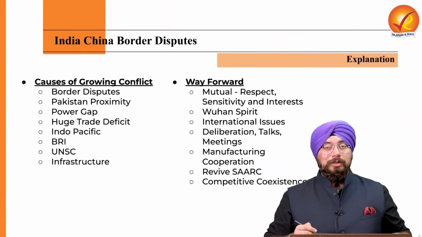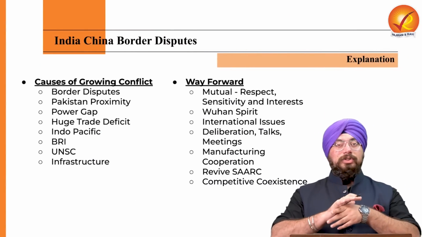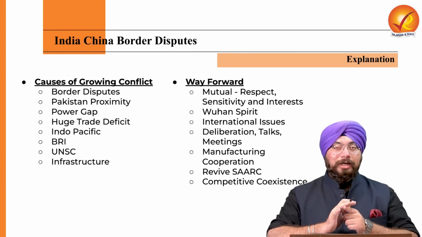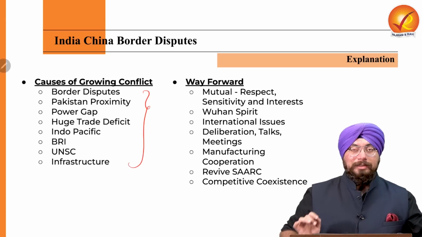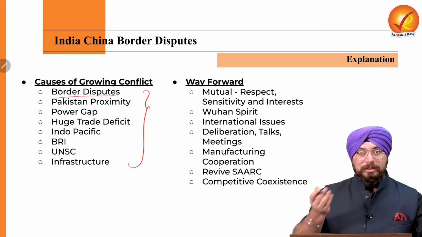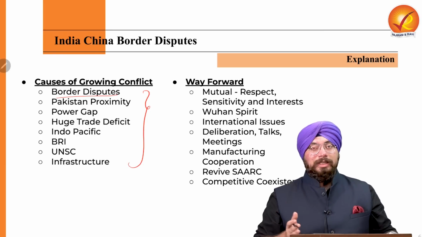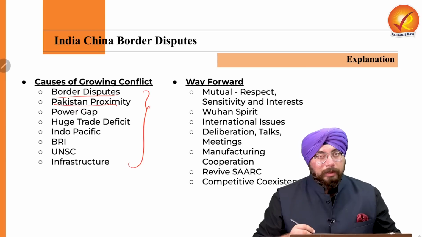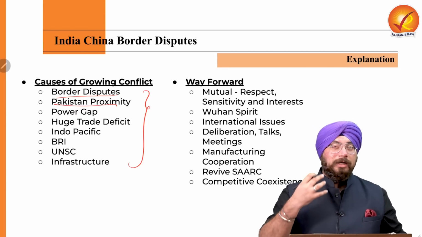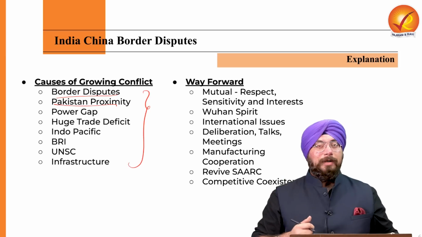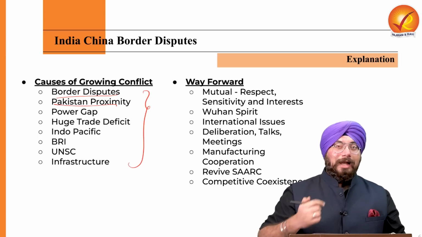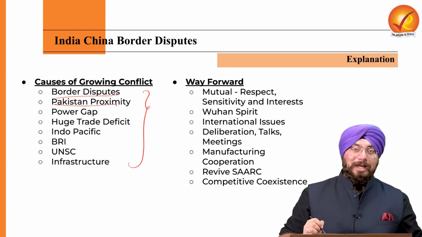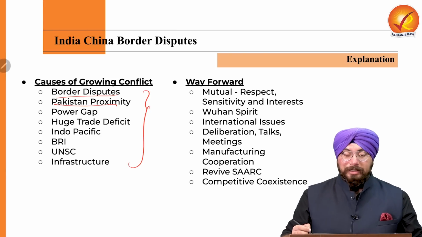Now, if we talk about the causes of the conflict, why India and China are in so much rivalry, what are the causes of the conflict between India and China, there would be these many conflicts. First is obviously the border disputes, which we already discussed. But alongside border disputes, China's proximity with Pakistan has been very, very close recently. So China has become a very close economic and defense partner of Pakistan. With Pakistan, we have been having terrorism related issues since 1947. So because of that, there is growing conflict between India and China.